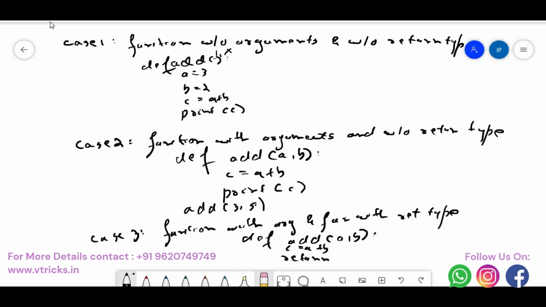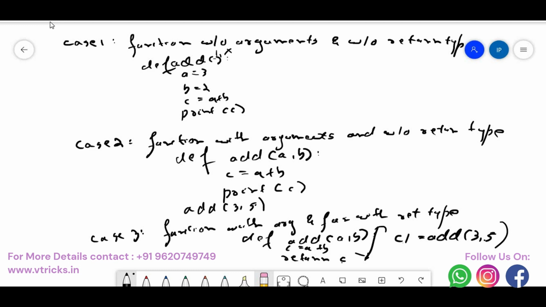That is, I am accepting two parameters and returning a value. While calling this function, it has to be like this: c1 is equal to add of 3 comma 5. You pass two parameters, the function does the addition and returns the result c. You must catch that in c1.